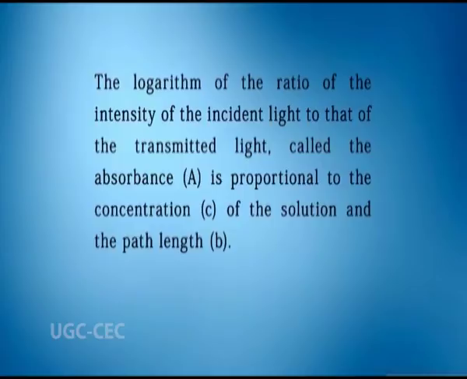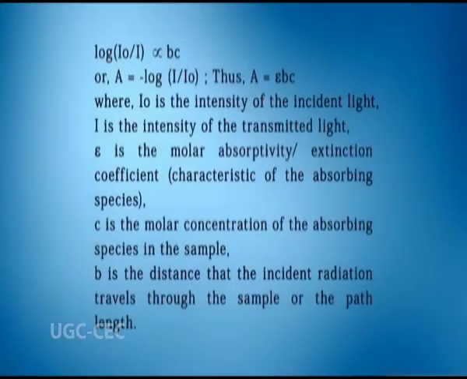The logarithm of the ratio of the intensity of the incident light to that of the transmitted light, called the absorbance A, is proportional to the concentration C of the solution and the path length B. That is, log of I naught by I is directly proportional to BC, or A is equal to minus of log I by I naught.